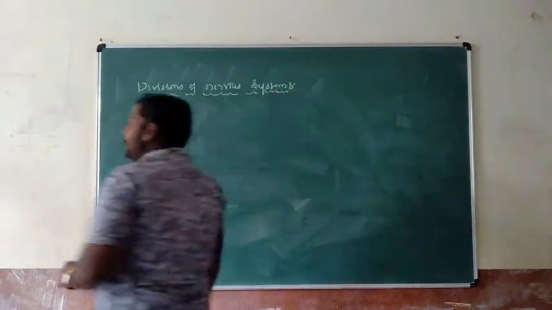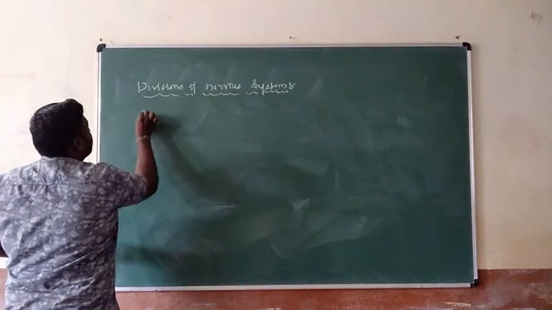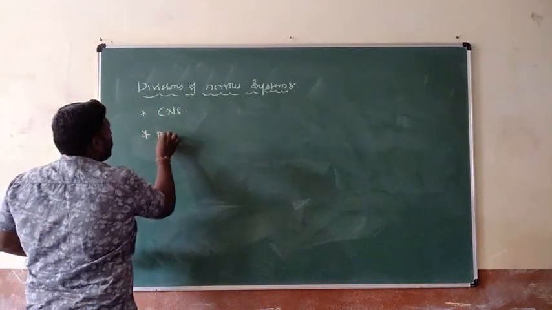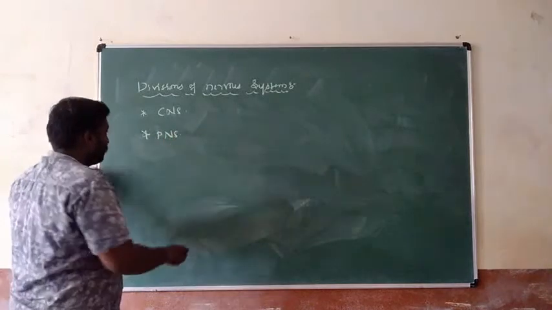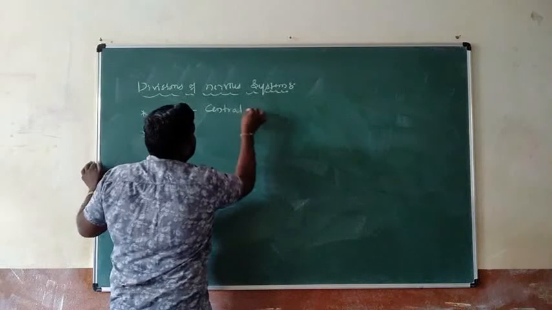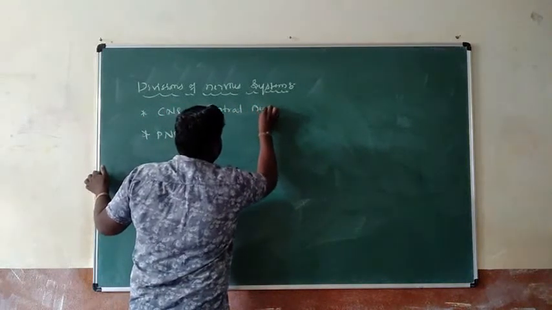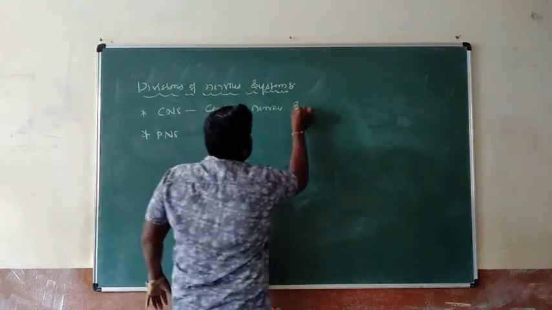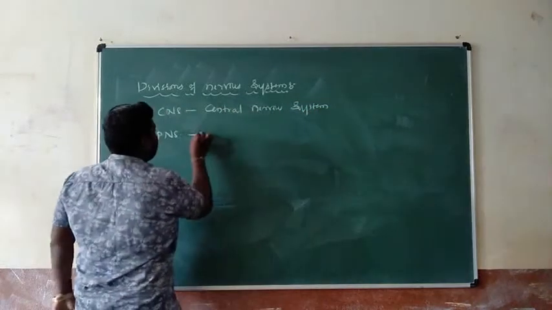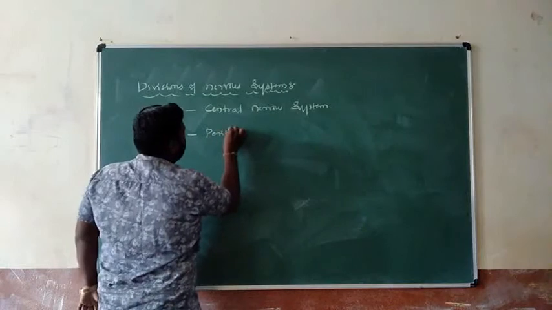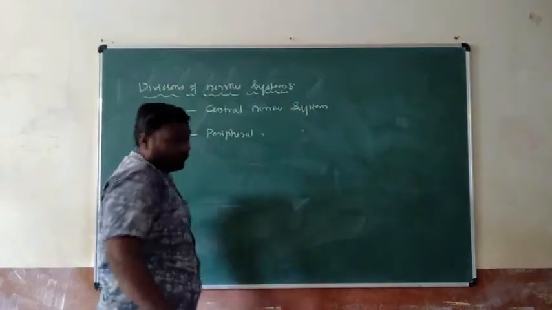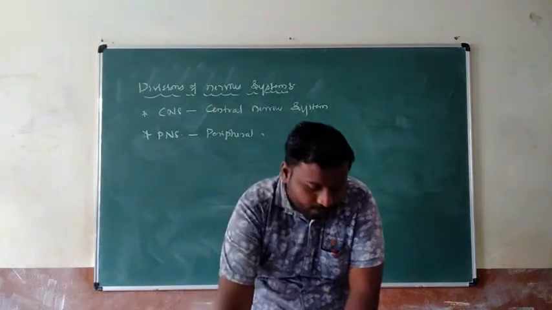First one is CNS and second one is PNS. CNS means central nervous system. Second one, peripheral nervous system.